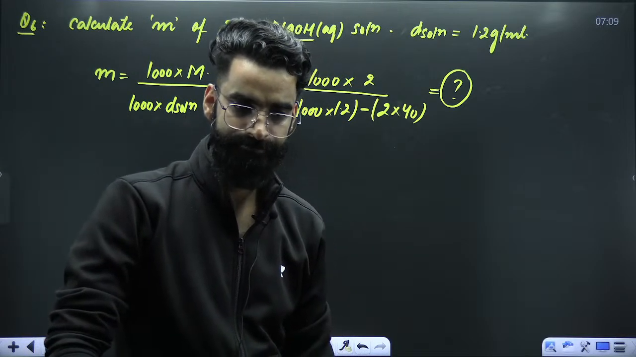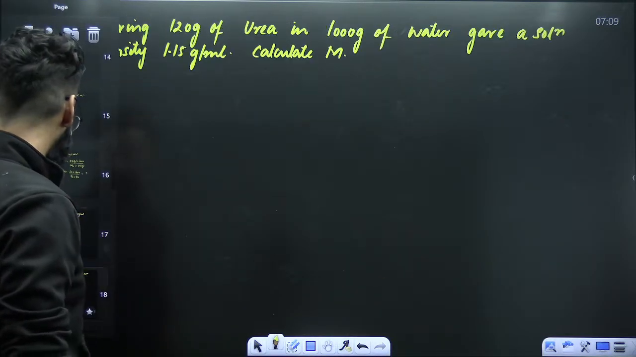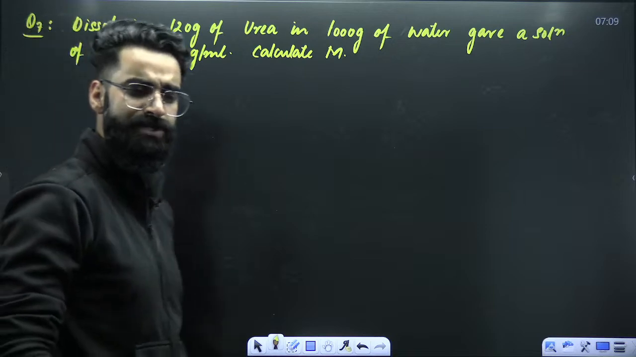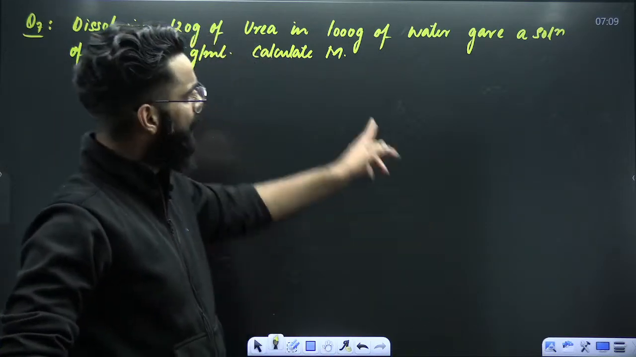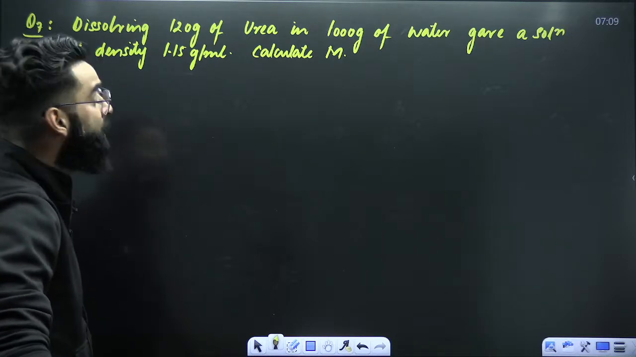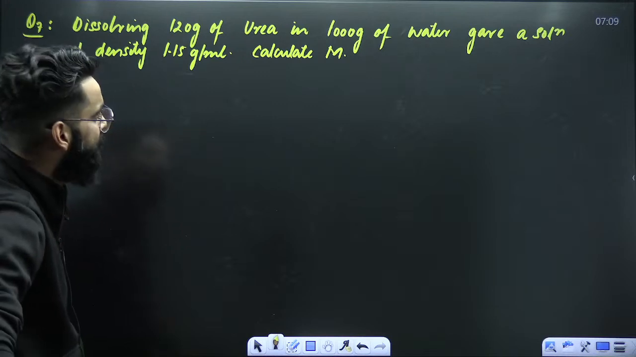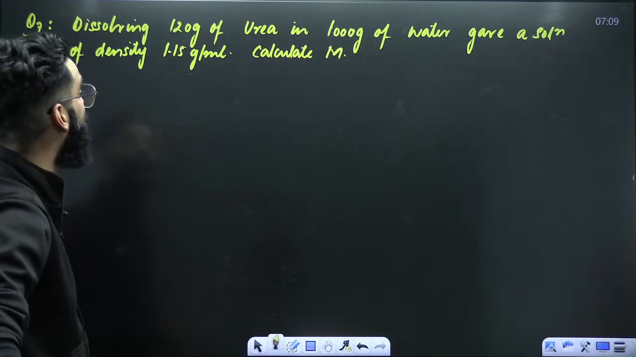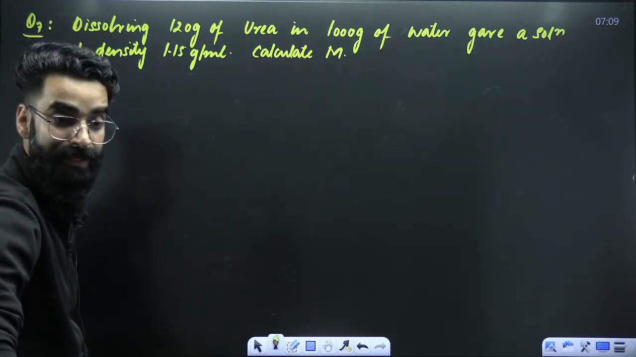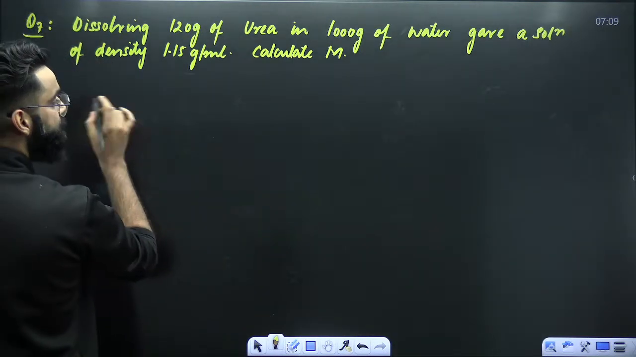Again, simple. You just need to remember the results basically and try to utilize them in the questions. That's all. Look at this particular question. Dissolving 120 grams of urea in 1000 grams of water gave a solution of density 1.15 grams per ml. Calculate molarity.